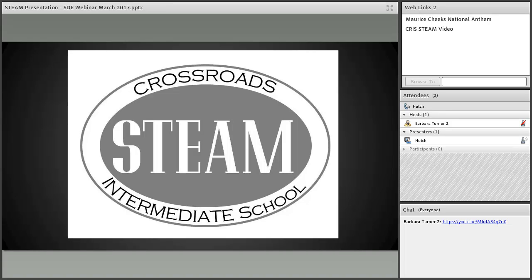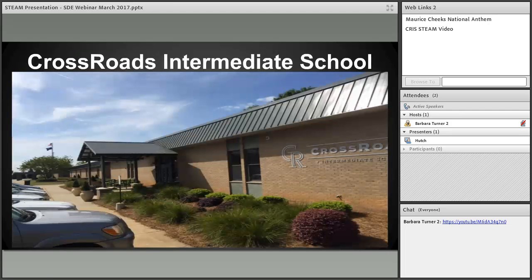If you look at our symbol, we've got two colors involved here, and that's significant to us. We've got silver and black, which are the colors of our school, and there's a reason behind that. Crossroads feeds into both the Irmo High School zone and also the Dutch Fork High School zone, so we pulled a color from each of those schools and incorporated those into our school colors and also our STEAM theme. And we've got Crossroads Intermediate School wrapping around that STEAM instructional model.